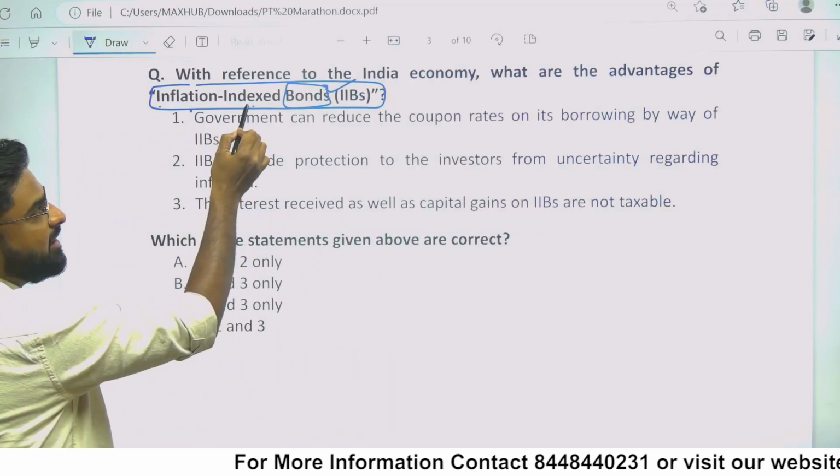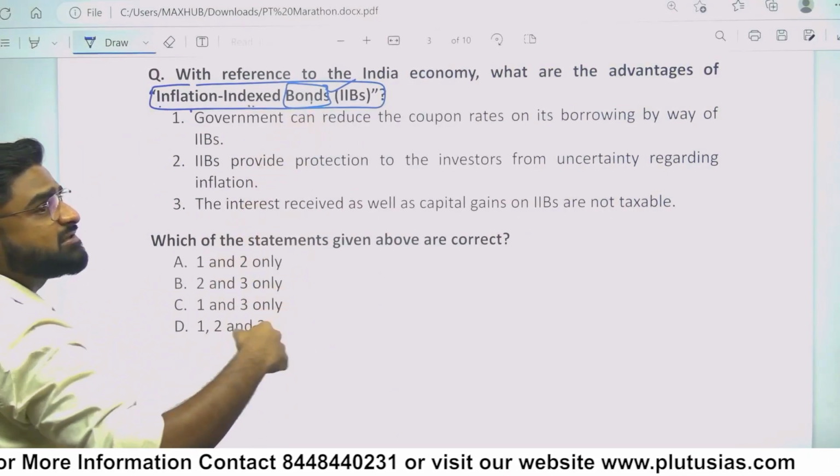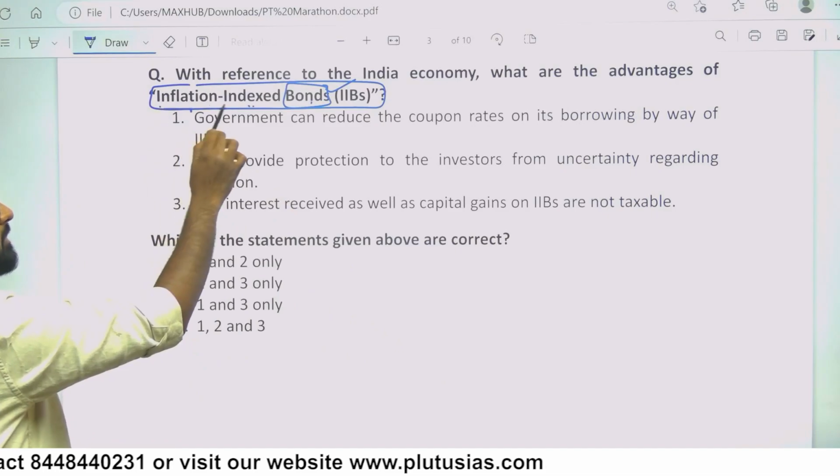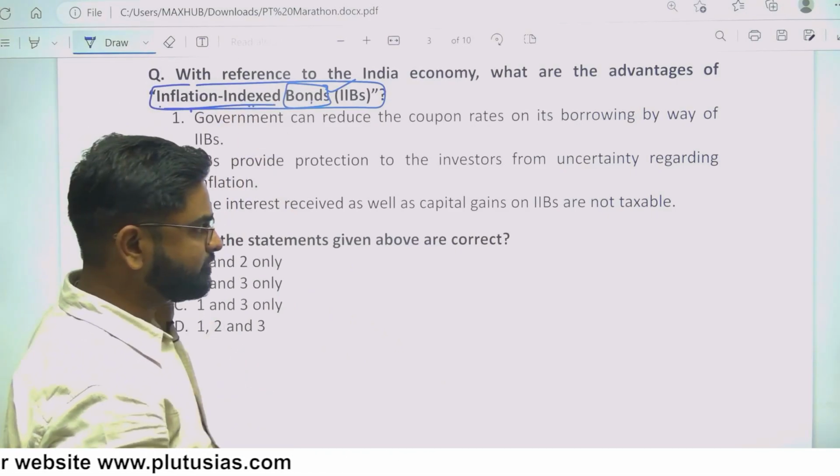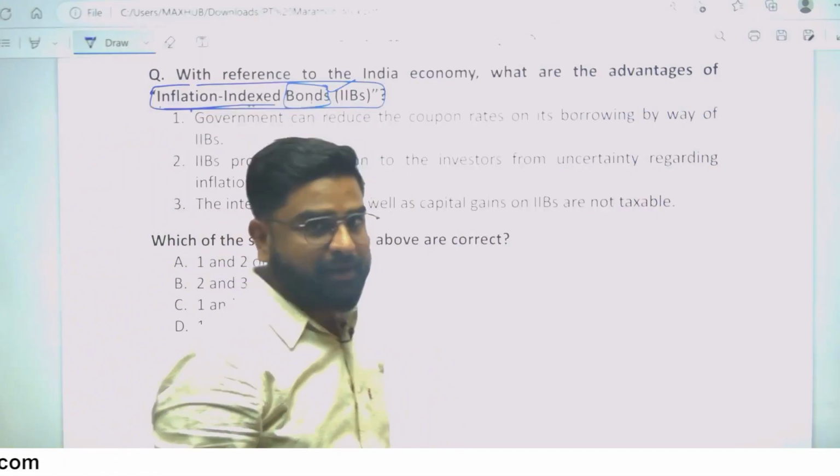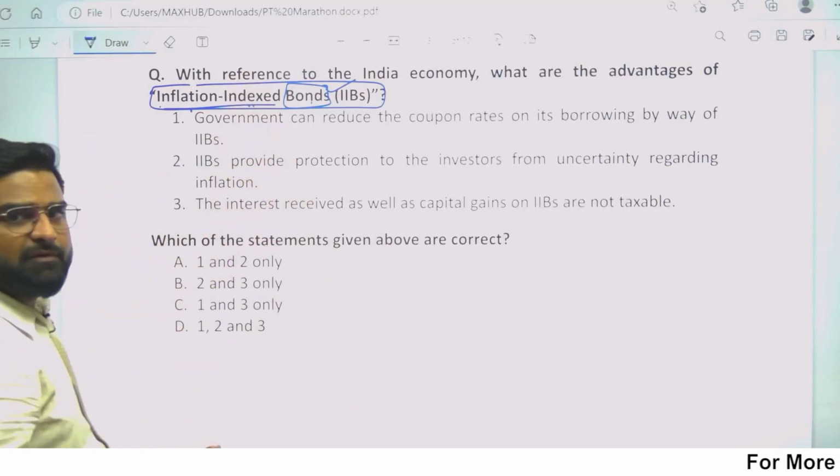Inflation index माने a bond in which money will be repaid as per the inflation. That you must keep in mind. Let's see कोई आंसर can be match or not.